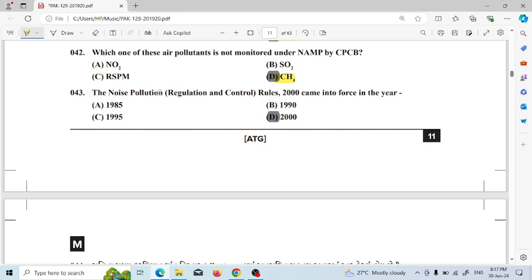So the Noise Pollution Regulation and Control Rules 2000 came into force in the year 2000. This is important, and this question is also important. So you have to remember 2000, the noise pollution control rules came into force. Also, since you mentioned rule 2000, you can easily answer: the answer will be 2000. And the air pollutant which is not monitored under NAMP by CPCB is methane, CH4.